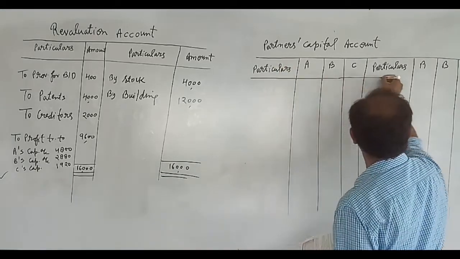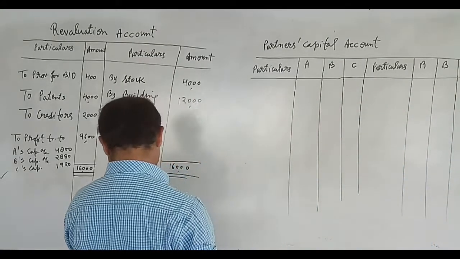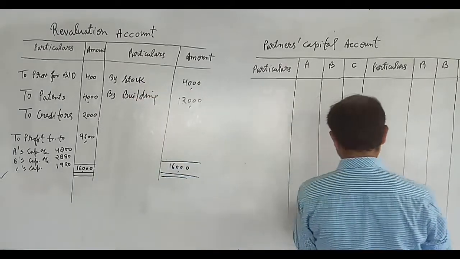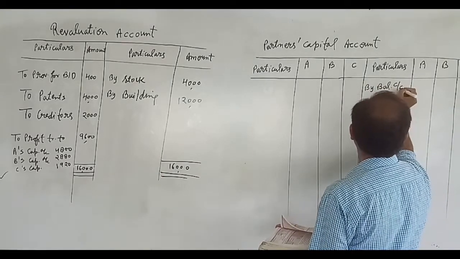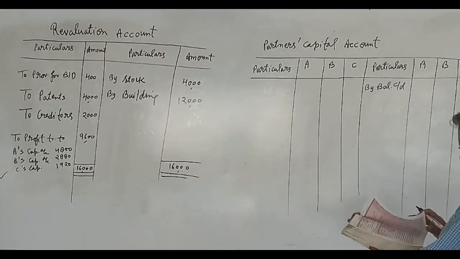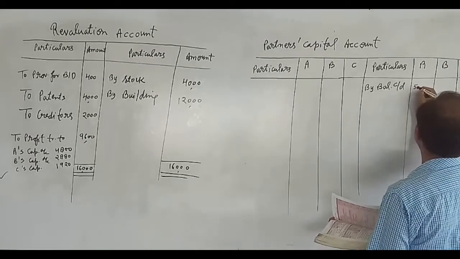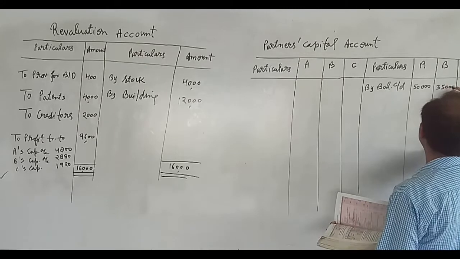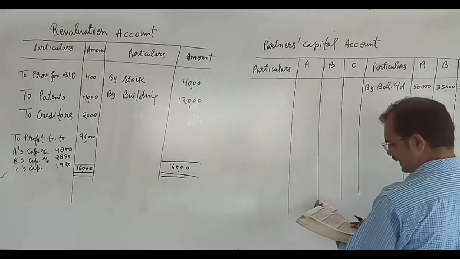And after doing this, now we will start making the partners capital account as per the question. You know, first of all, we will write here by balance carried down, and the amounts are given in the balance sheet which is given in the question: 50,000, 35,000 and 25,000.